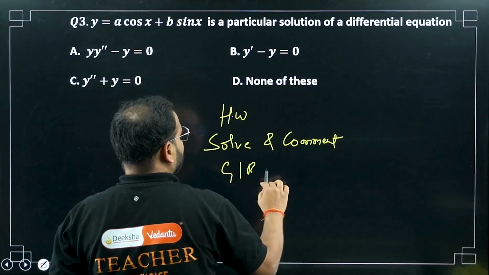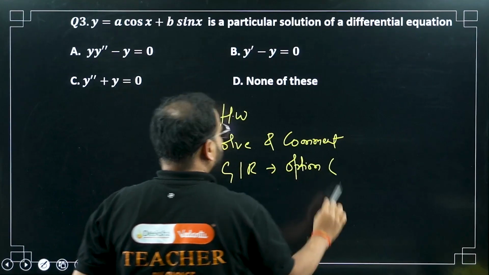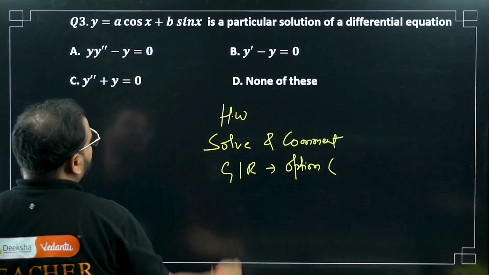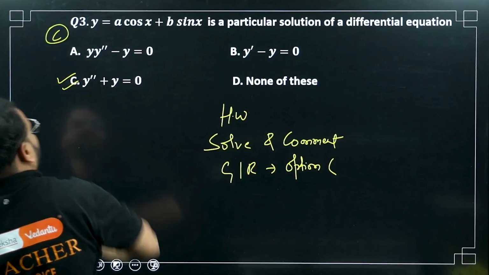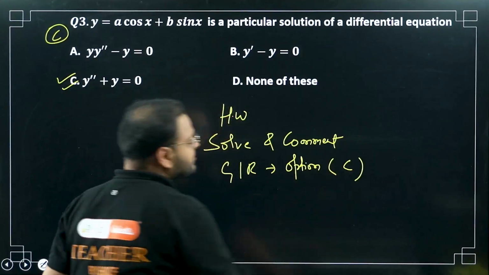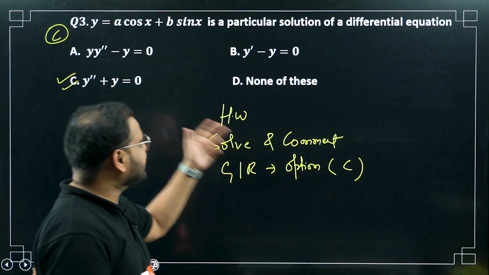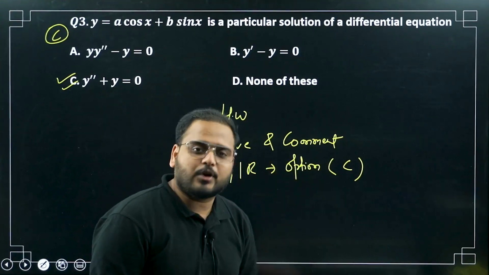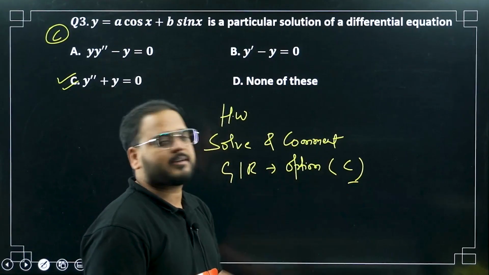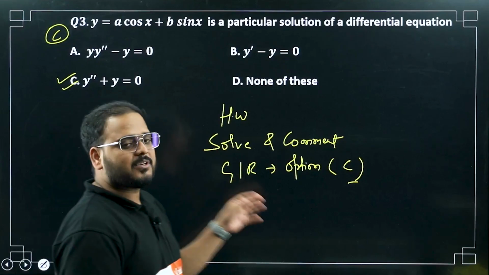Got it right, sir. Option number, I'll see the option. Option number, what is it? GIR means got it right. I think option number C. Please check. Please verify. I don't remember exactly the option, but please check. If you get this option C, I think option C would be the right answer. But if you have any other answer other than C, I will cross verify this anyway. But option C is correct. So solve and comment. Got it right. Option number C.